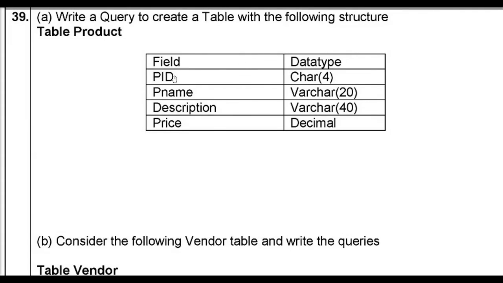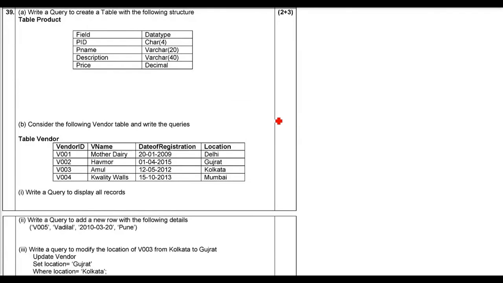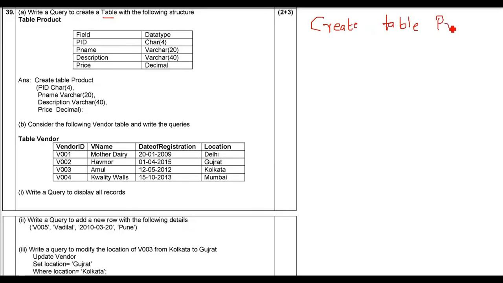Field, PID. The PID has to be char 4. Pname should be varchar 20. Description should be varchar 40. Price should be decimal, that is the floating type. So what you have to do here is, there's a simple command, create table. Create table and just give the name of the table. That is product, because you are going to make the name as product.